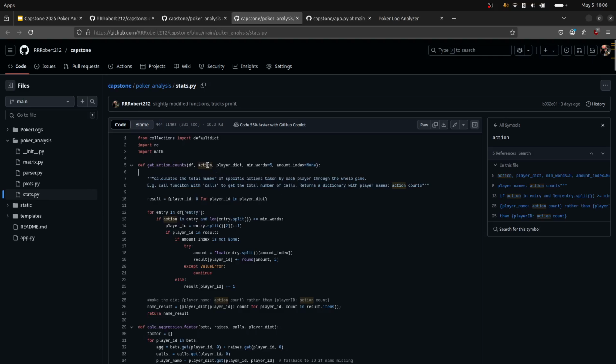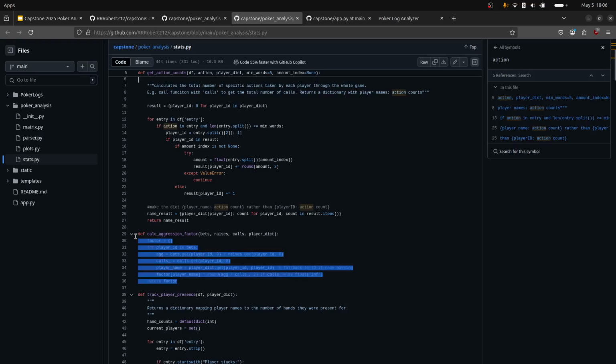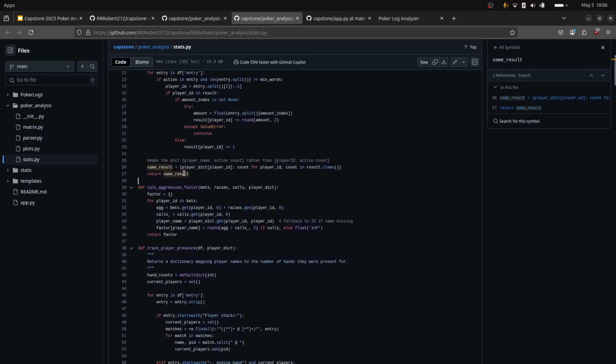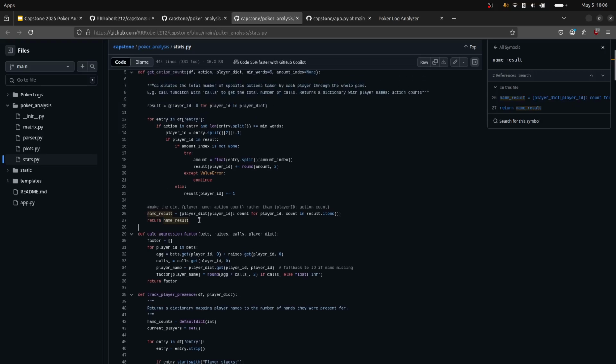If you call it with raises, it'll return the total number of raises for each player. And then we use functions like this to calculate more advanced statistics such as aggression factor. So aggression factor depends on number of bets, number of raises, number of calls, and then player dict is just a dictionary that contains all the players in the game and their names. And we use these, which are calculated with this function, to determine an aggression factor, which is a key poker statistic.